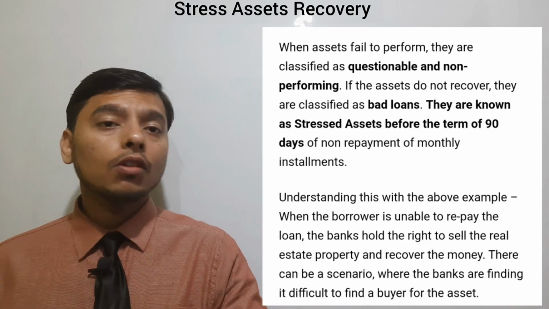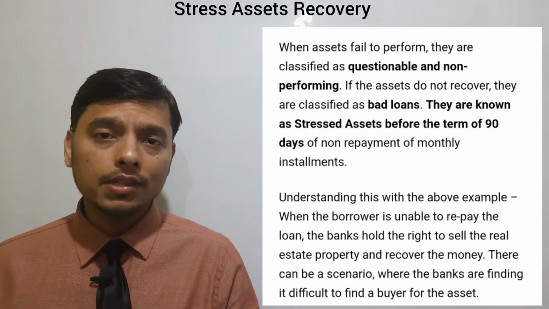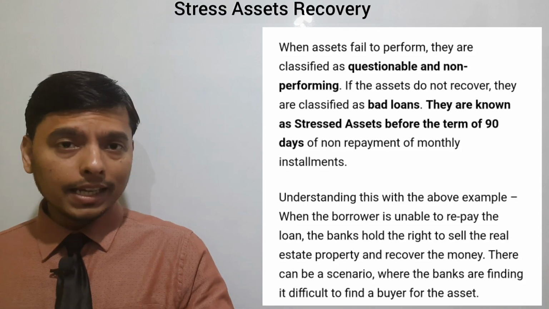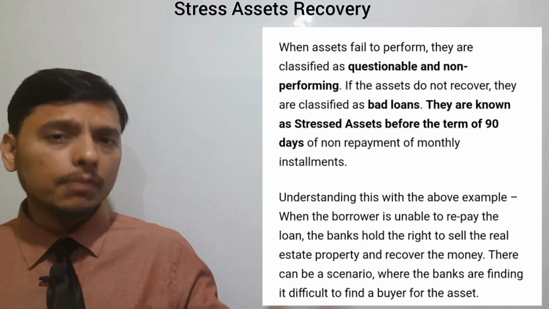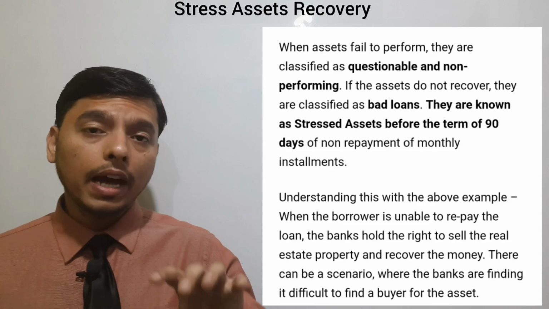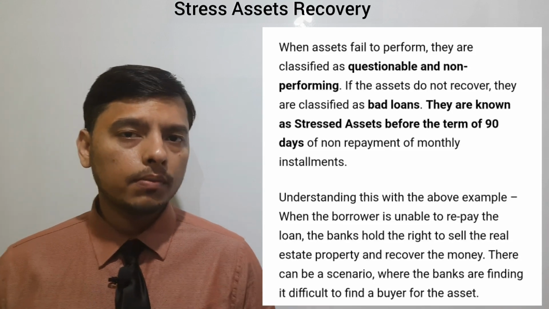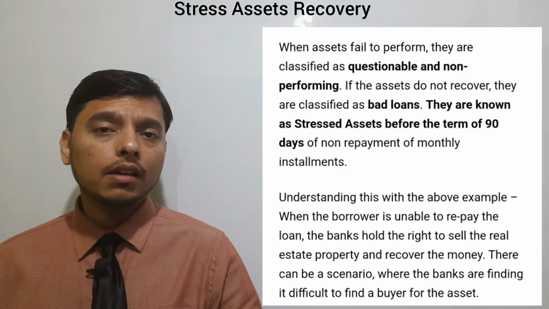But that asset is not like a packet of biscuits which is easily sold. If the bank is not able to sell that asset, then the problem of NPA arises, because the bank is not able to collect the amount from selling that asset. So the bank is under a problem.